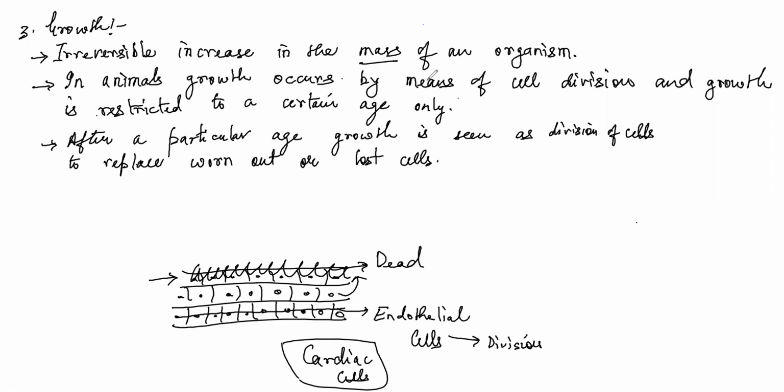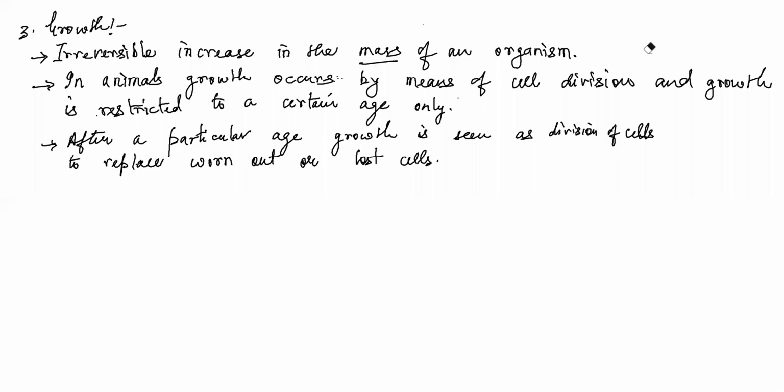Sir, but then why need to lose the ability to divide? In animals, you can say there is some kind of defect in the cellular machinery itself. That is why a cell is unable to divide further. But that doesn't happen in the animal body. Okay. Sir, in the nervous system, it is throughout.